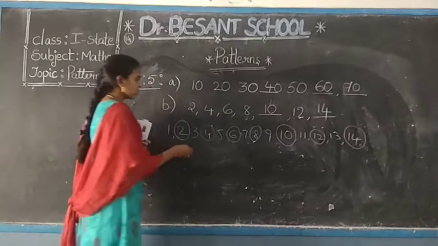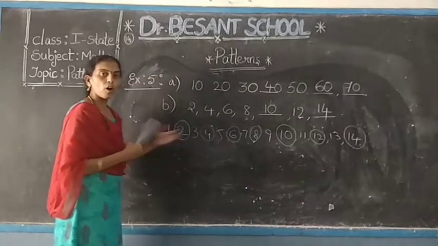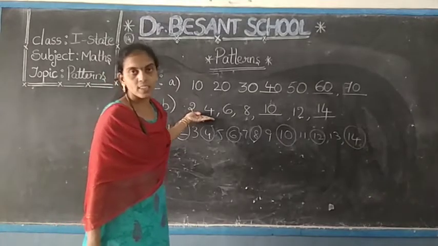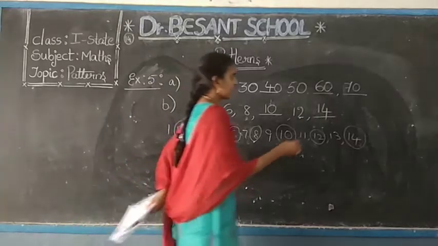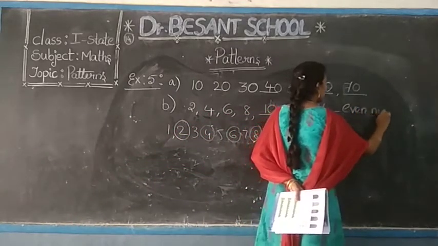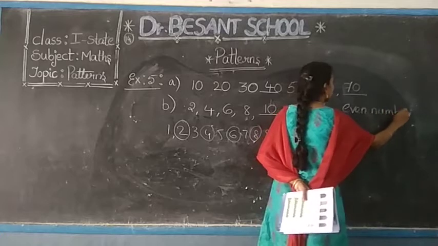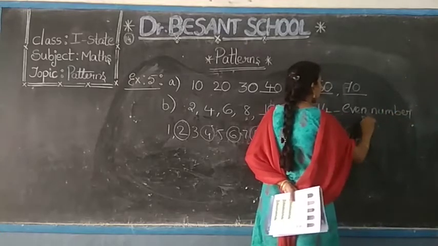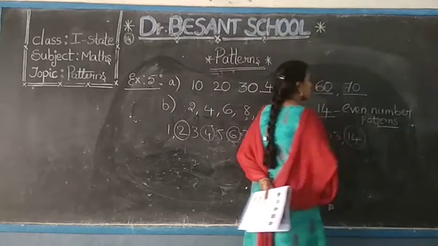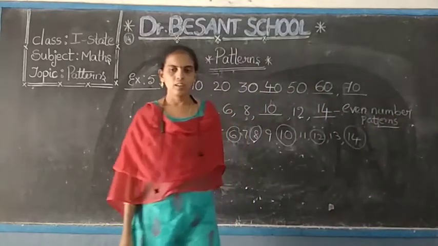We call this pattern an even number pattern. What do we call it, children? Even number pattern. Okay?